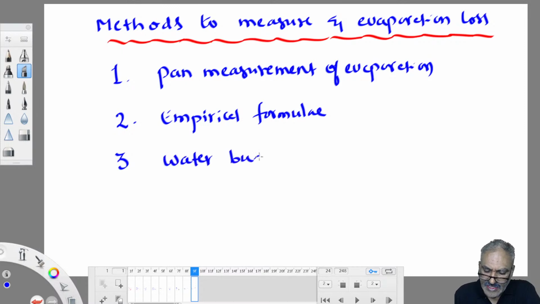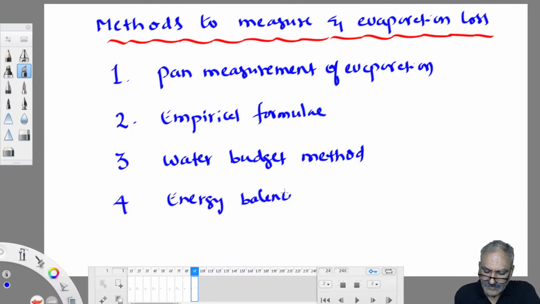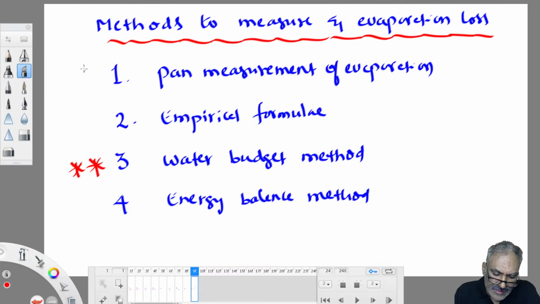You can expect one question in the GATE exam. Water budget method and energy balance method. So 4 methods are there. Out of these 4 methods, the water budget method is very, very important, and the second important one is pan measurement of evaporation. These 2 topics are important. The remaining, if you learn them, well and good; otherwise it doesn't make any difference. This water budget method is very popular among civil engineers. Therefore, whichever method we are comfortable with is important for the exam as well.